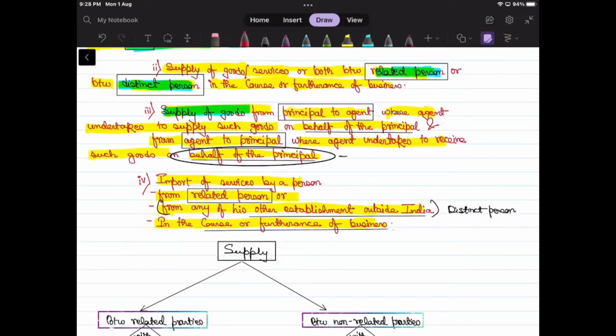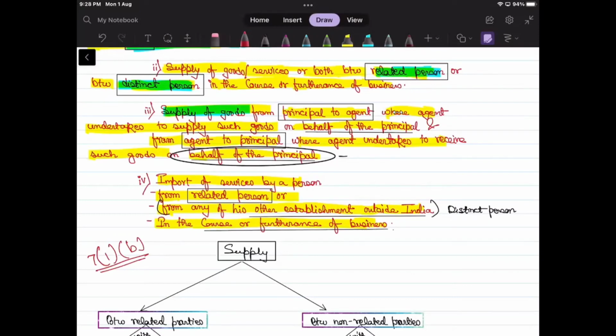Why did I remove it? Okay, so we have read something very similar to section 7 subsection 1 clause B, where you read about the import of service. What was the point missing over there? It was that it should be for the consideration, correct? It may be or it may not be in the course or furtherance of the business, correct?